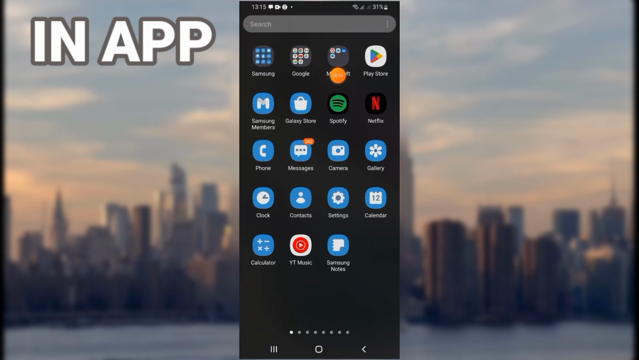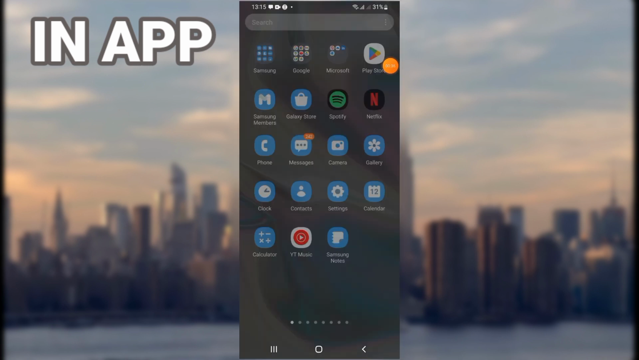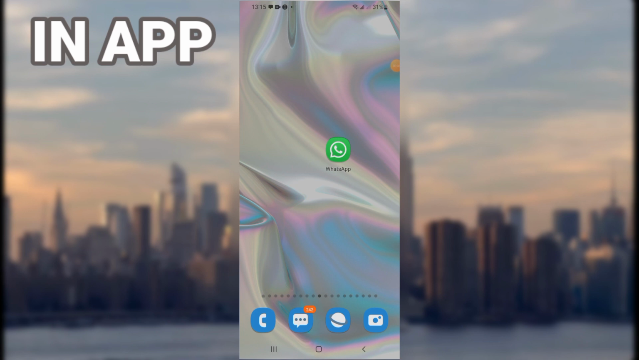Now go directly to Play Store. Update your WhatsApp to the latest version. Then the next and last step is to restart your phone.